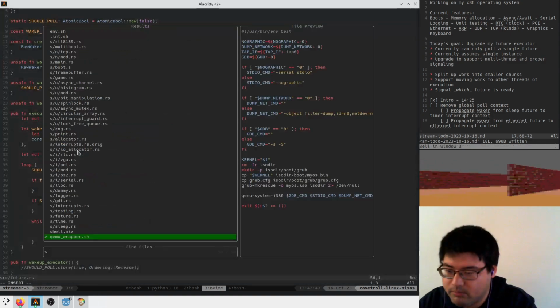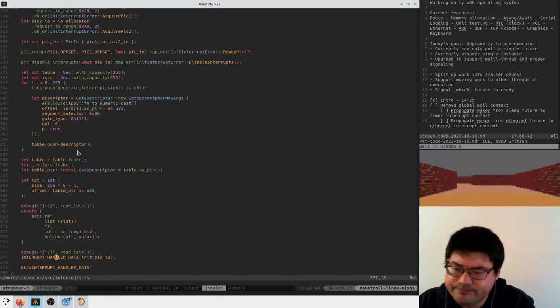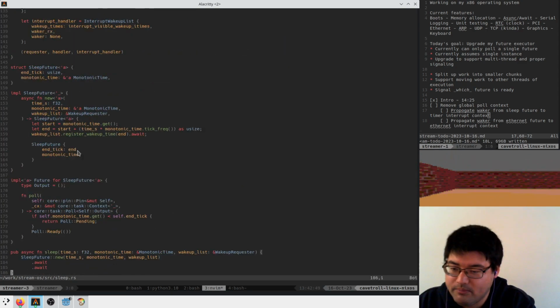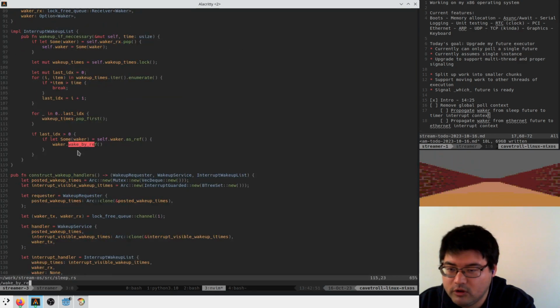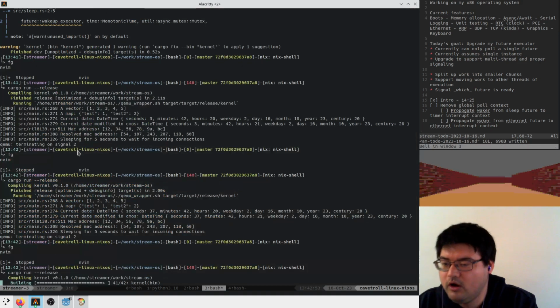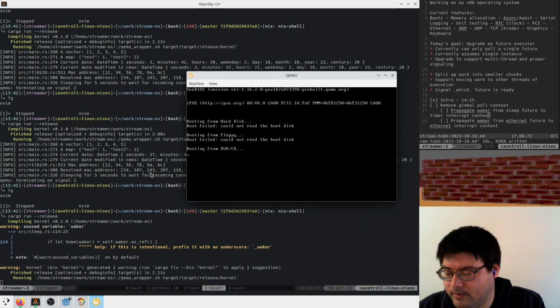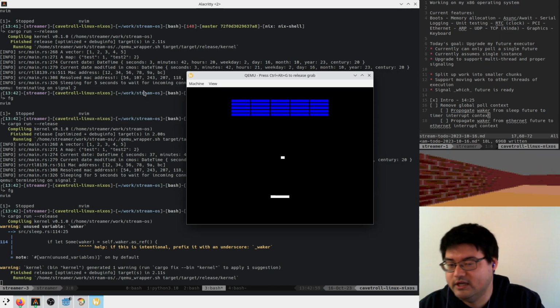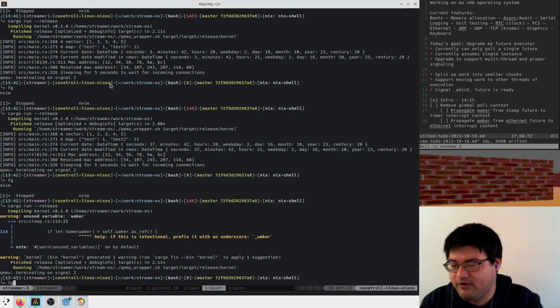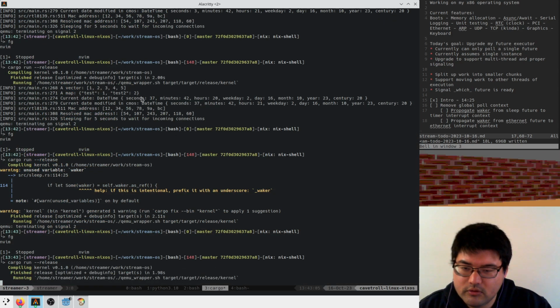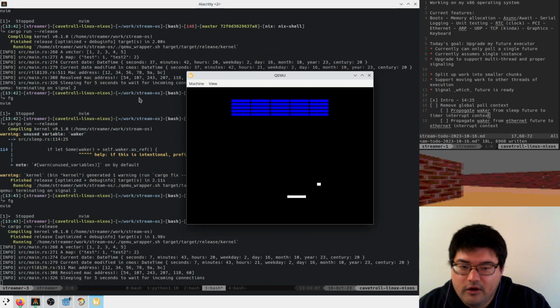Otherwise, here we can prove the inverse. If I go back to my sleep implementation and comment out this wake by ref of the propagated waker, I think we'll just get no movement here. Yeah, see, the game is frozen, but if I uncomment this, we're moving again.